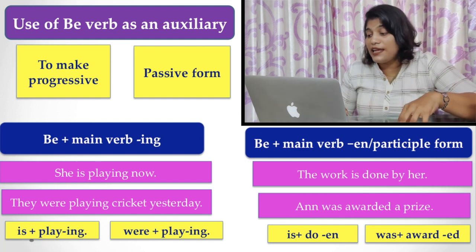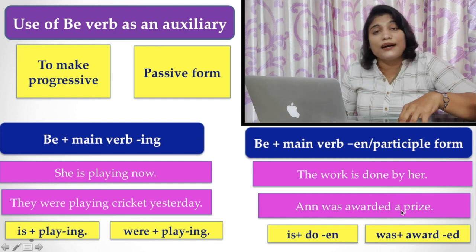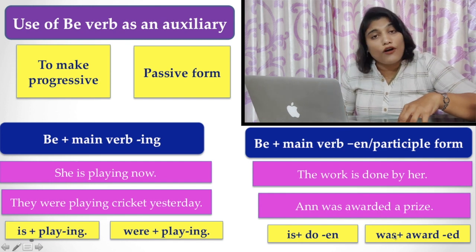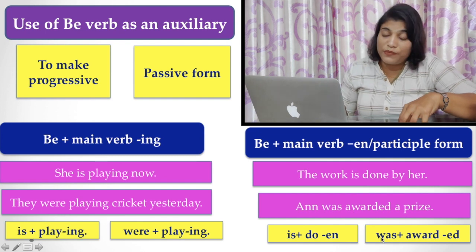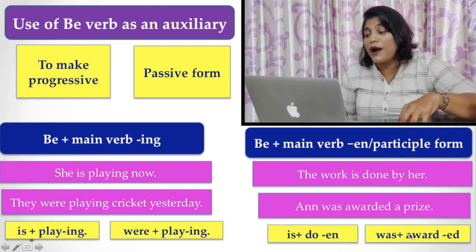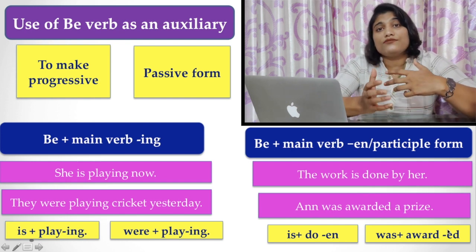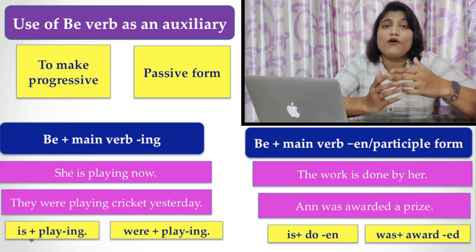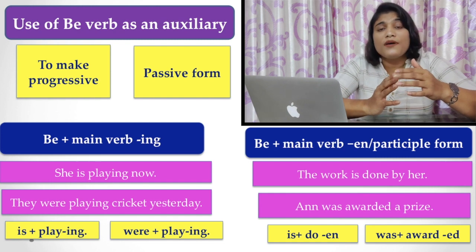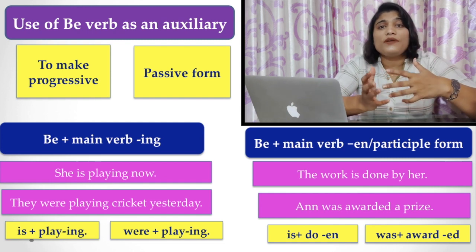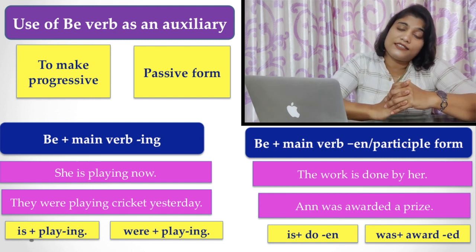Similarly, Anne was awarded a prize. In these examples also, you find was, a past form of be verb, used with the participle form of the main verb. When you are using the past form or the present form of be verb with the participle form, it must be the passive construction.